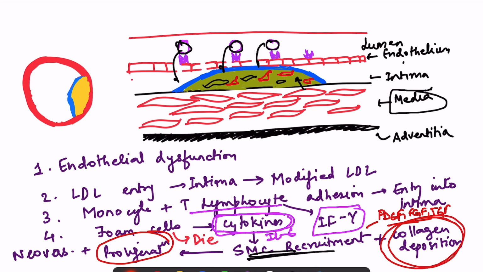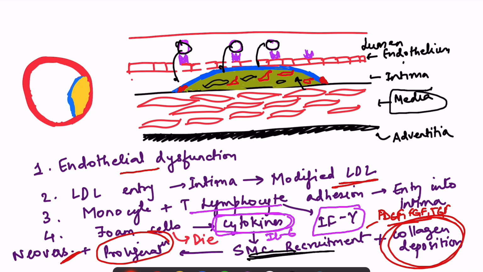Then there is some neovascularization as well. That means at the periphery of this, certain new vessels start forming. Okay, so did you understand? It is very simple. There is entry of lipid into the intima via the injured endothelial layer. Then they become modified LDL because this injured endothelial layer is also releasing reactive oxygen species.